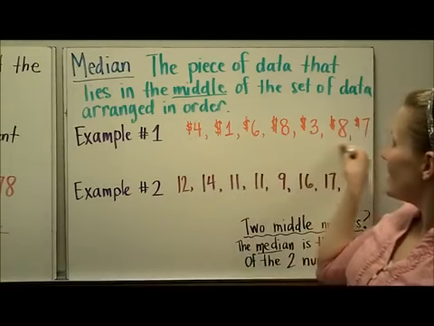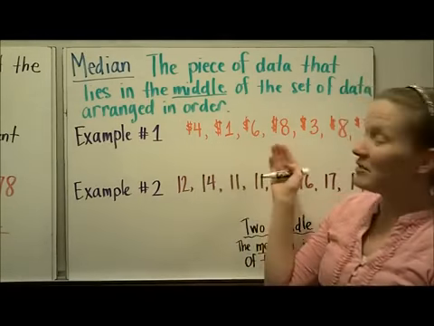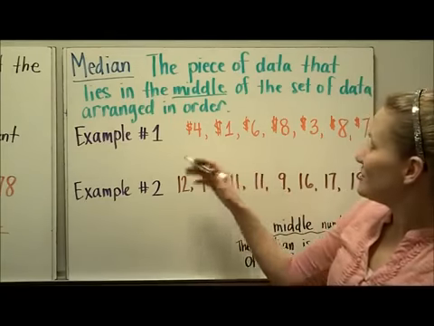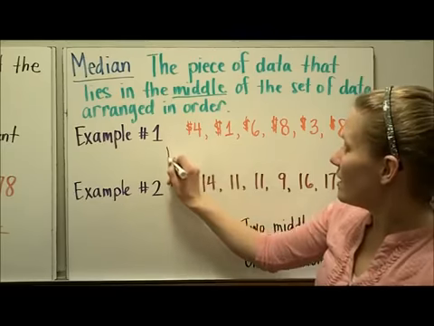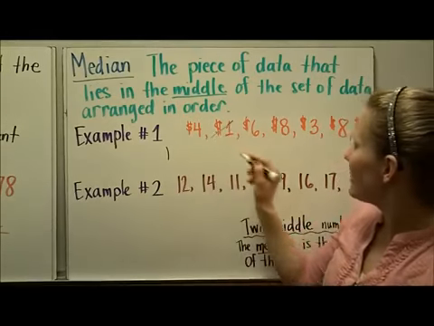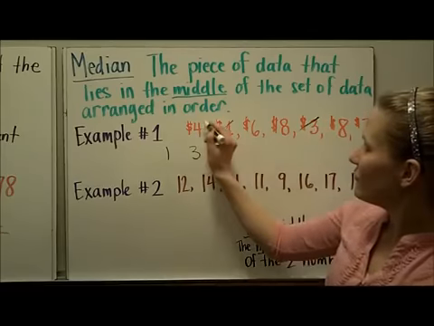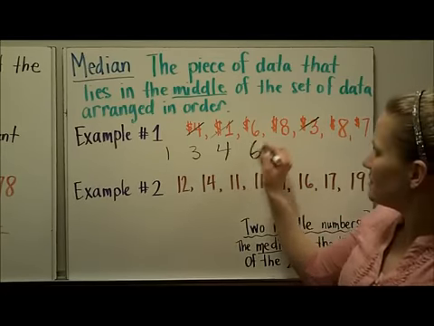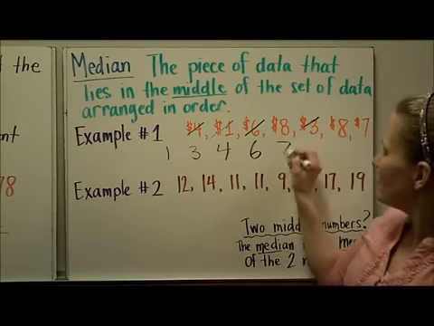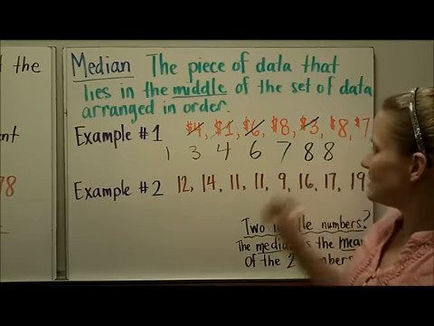So here's a set of data, some amounts of money. Maybe these are the amounts of allowance that people get when we took a survey. So the first step is to put them in order. Here's 1. I'm going to cross those out as I use them. 3, 4. Then I have a 6, a 7, and two 8s. I'm going to represent both of those to make sure I don't lose any data points.